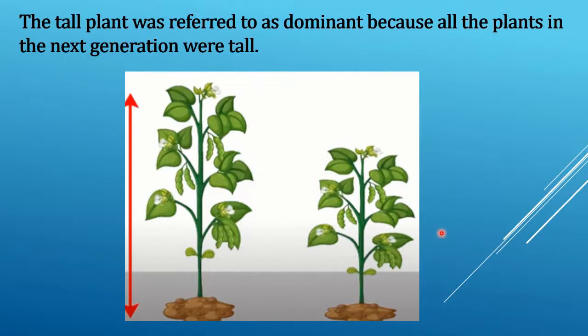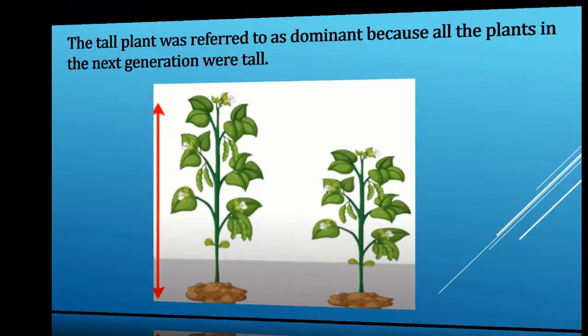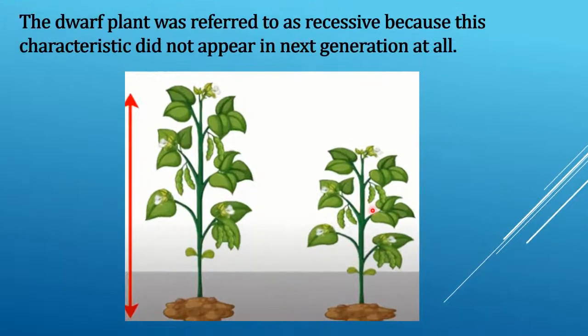The tall plant was referred to as dominant because all the plants in the next generation were tall. The dwarf plant was referred to as recessive because this characteristic did not appear in the next generation at all.